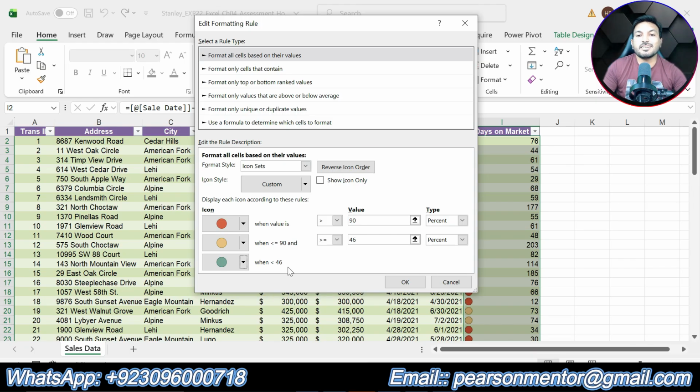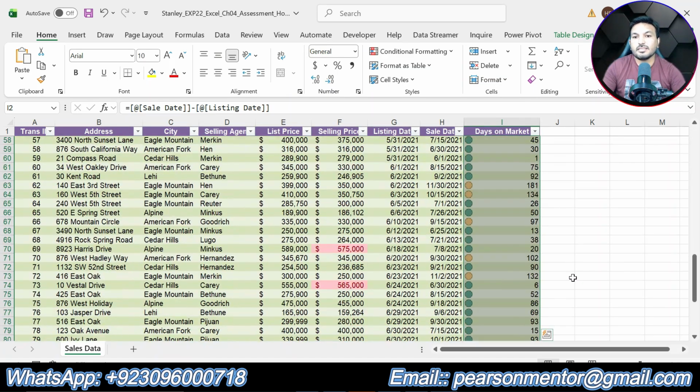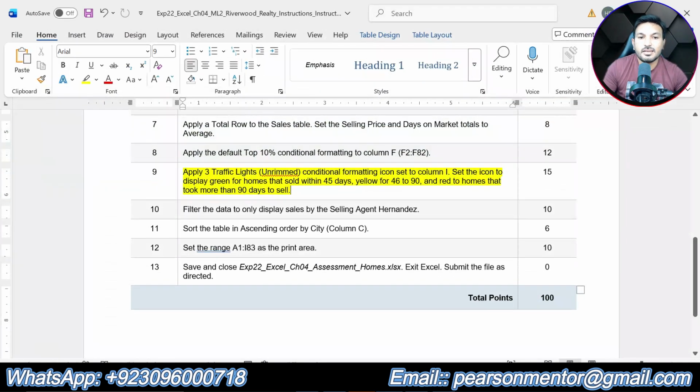So let me repeat it again. So it should be red for greater than 90. It will be yellow for less than or equal to 90. Okay, and green for this one. Okay, so click apply, click OK. So that is all about step number 9.